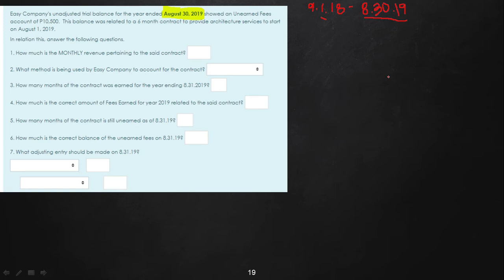Then October 1 to October 31, November 1 to November 30, December 1 to December 31, January 1 to, and so on until you reach August 30. And then you would have arrived still at 12 months. One year is always 12 months, regardless of where it started. So this client uses a fiscal year.